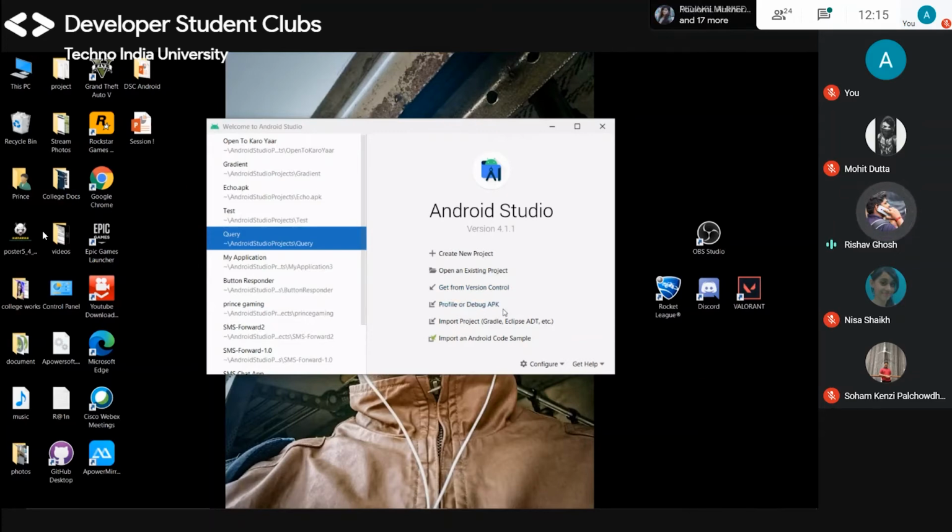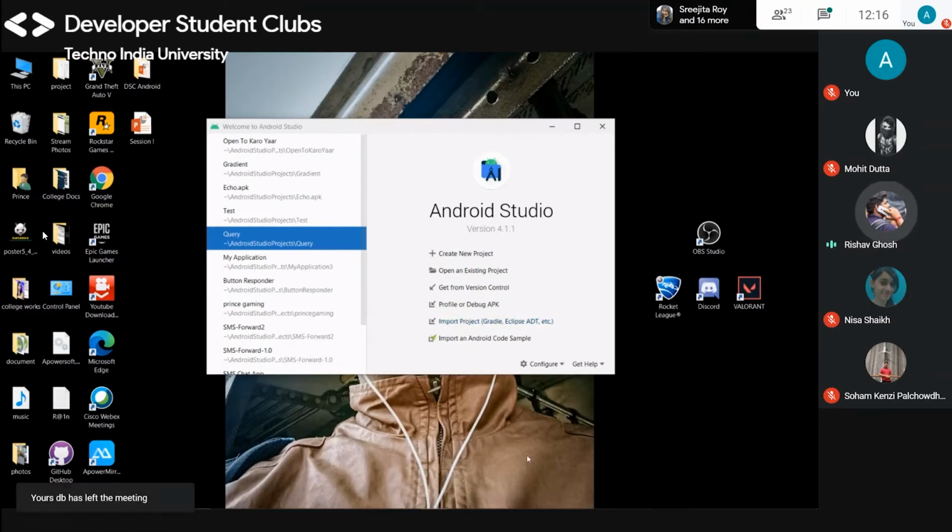Profile or debug: sometimes there are applications, like say your friend has made an application and you want to check it out and test it on your device. You don't need to type the code again or copy the code, you just give it the application and this will help you debug on your devices. So this will help to directly debug any pre-made APK. And import a project, Gradle, Eclipse.